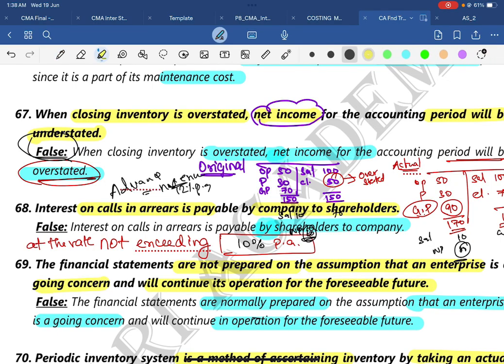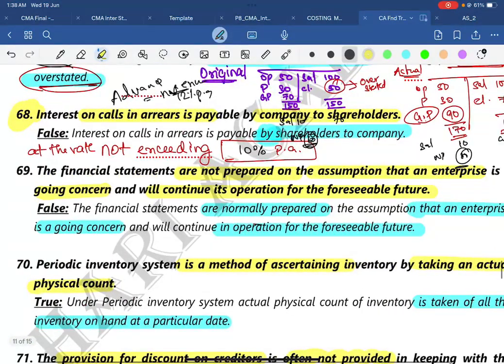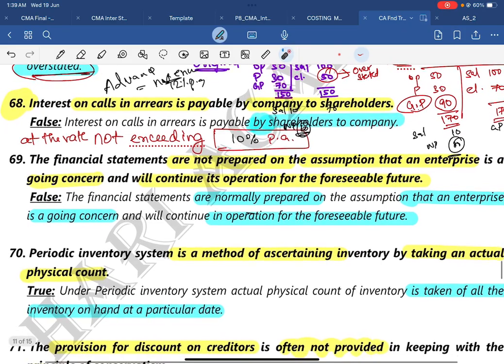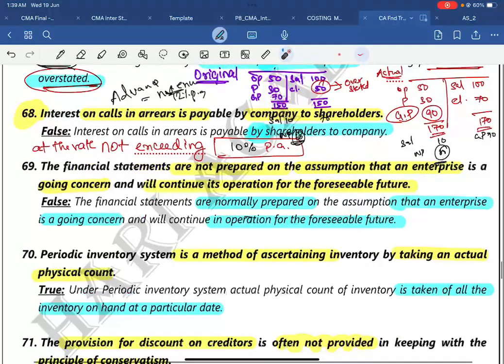Okay, if you want to write more key points over here, you can add on to this question number 68. Then you will make sure you get 2 out of 2 marks. Okay, at least write an explanation of 2 to 3 lines. It is minimally required. If that true or false question requires only one line to explain, just write it in one line. If more explanation is required, write it. Secure those 2 marks. Don't lose even half a mark. Okay, that half mark will play a very crucial role.